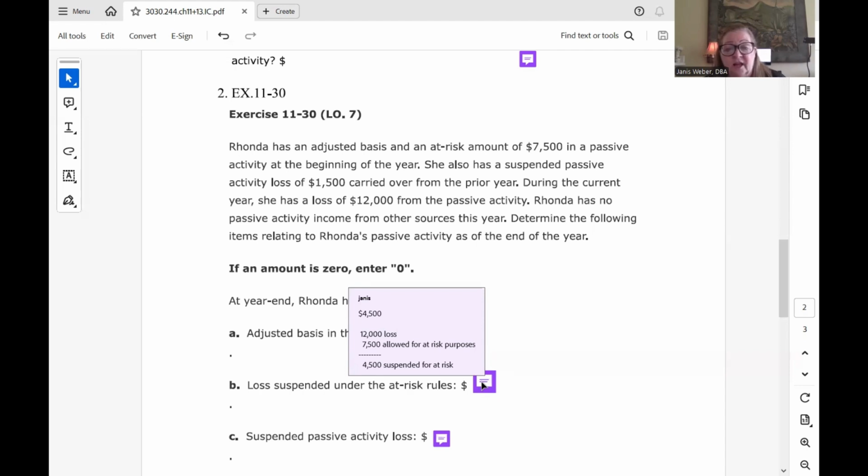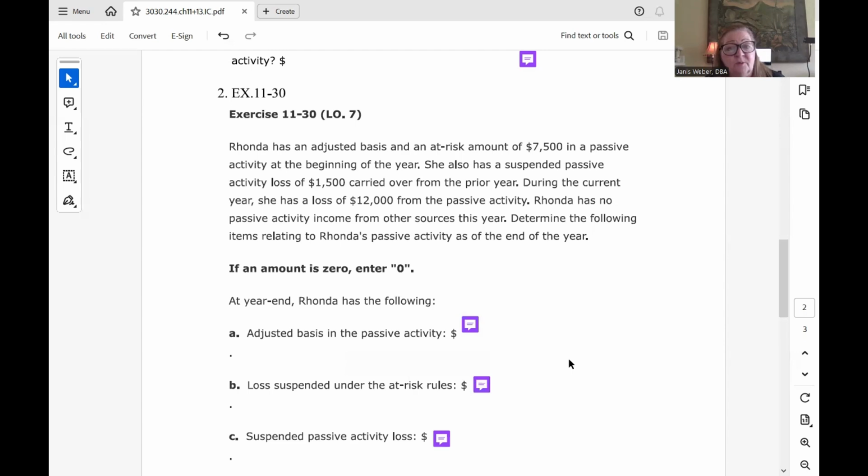So she had $4,500 left suspended based on at-risk rules alone. We know that she's not going to be able to take her $7,500 loss, even though it qualified for at-risk rules, because once we take the next step and try to jump through the next hoop for passive, it's going to get kicked out. But for the purposes of at-risk rules, the only part that was suspended is $4,500. So that's what they wanted right there.